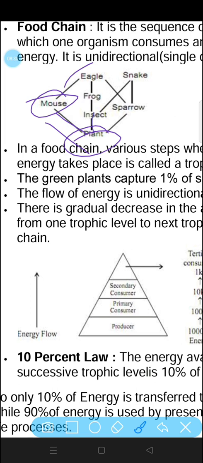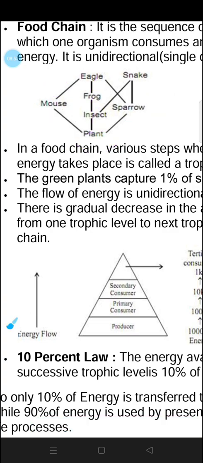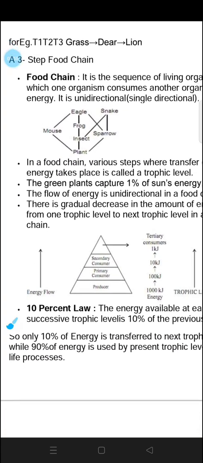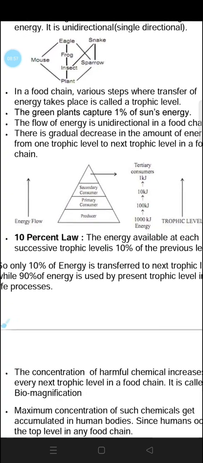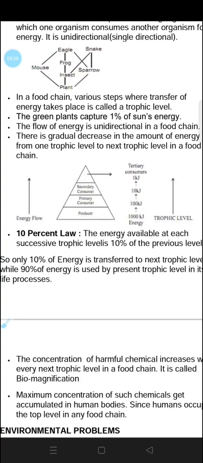Plant is eaten by insect. Insect is eaten by frog, and frog is eaten by eagle. Now eagle could eat mouse also, and eagle could eat sparrow also. Insect is eaten by sparrow, and sparrow could also be eaten by snake. So this type of nutrition is called food chain. They are interdependent on one another for their energy.